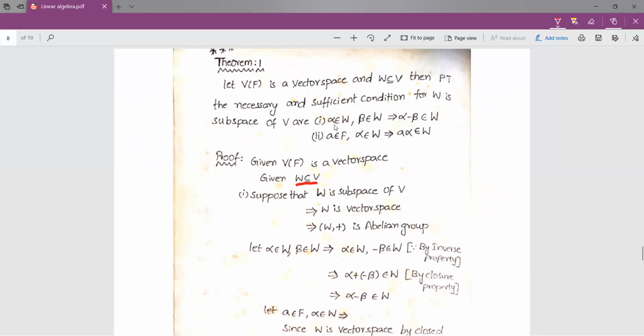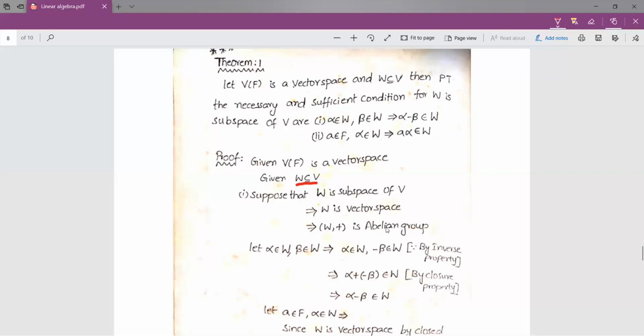For that, I consider alpha belongs to W, beta belongs to W. Since beta belongs to W, minus beta should also belong to W because W is an abelian group, and by the inverse property, every element in W has its inverse in W. So minus beta should also belong to W. Now alpha, minus beta belong to W.